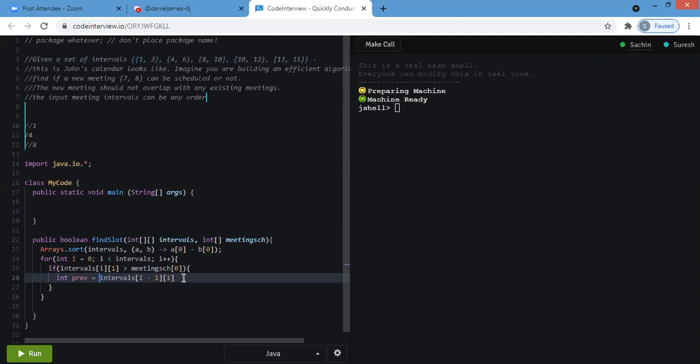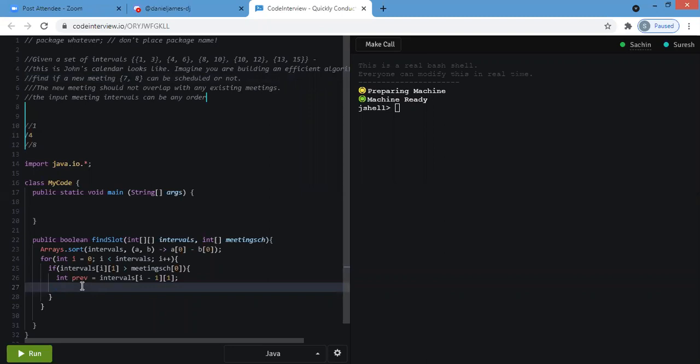Now we have value 8 from intervals of I of 1 and value 6. If this value comes between this difference, then we can schedule the meeting.